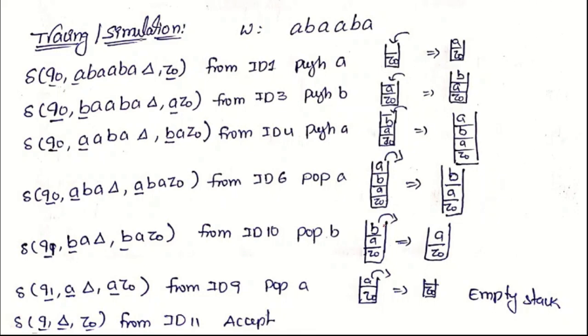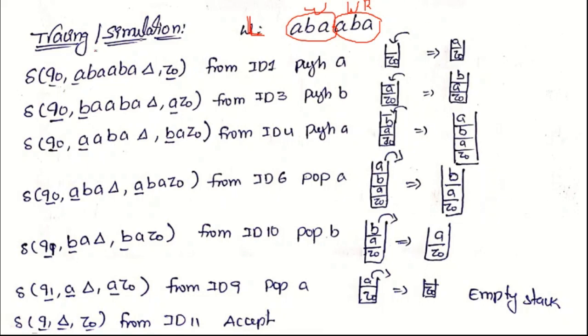Now we consider some string W equals ABA. Then the total L, sorry, here this is L, so L equals ABA. So this is W and this is W power R, that means the reverse of W. So W is ABA, the reverse is also ABA, so this is L equals W W power R. The total string is a palindrome: from reverse, A B A B A, from the beginning, A B A B A, so from both directions the same string. That's why we say that this string is a palindrome and the total length of the string is even. That's why we are saying even length palindrome.